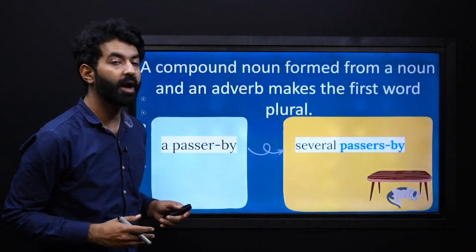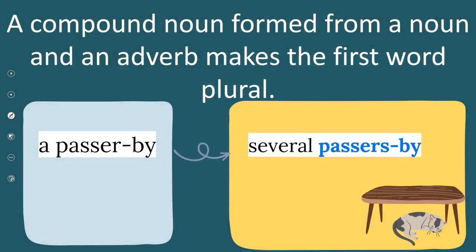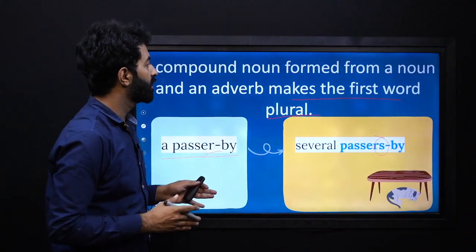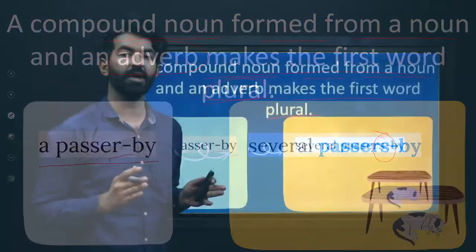Now let's see how we can form other compound nouns. A compound noun formed from a noun and an adverb makes the first word plural. This is a rule. A passerby, for example, will be several passers-by. You add s with passers. So when you have a compound noun formed from a noun and an adverb, you make only the noun plural.